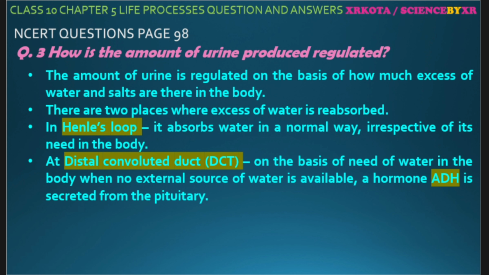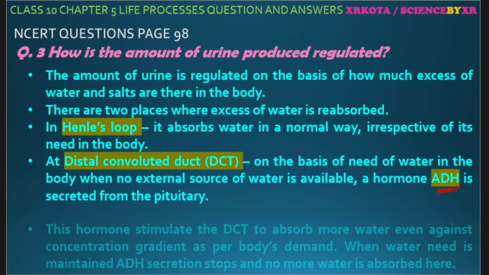Henle's loop is actually maintaining it by the osmotic differences, but in distal convoluted tubule it is controlled by hormone ADH. Okay, ADH is secreted when there is less amount of water in the body. So more and more ADH is secreted, which helps more and more water to be reabsorbed. When there is enough water, ADH is not secreted and no water is reabsorbed at this point.